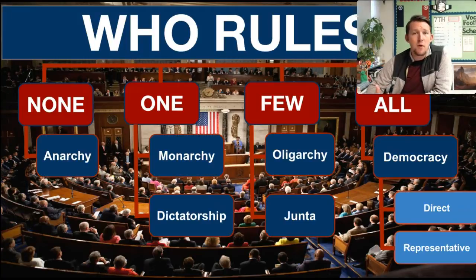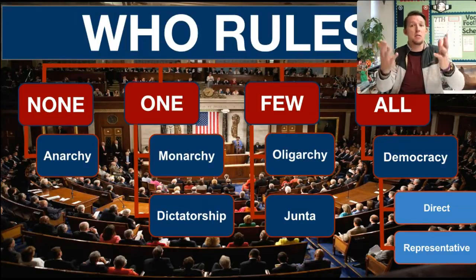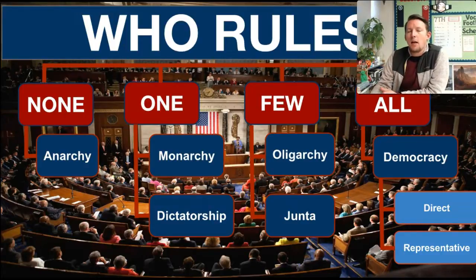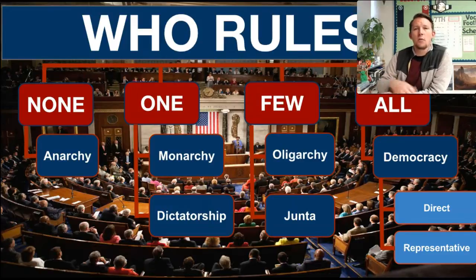Okay, so now you've had a moment to fill in the chart based on how you think it actually works out. Let's look at it. So if nobody's in charge, it's considered anarchy, right? No one's in charge, it's chaos. That would be the idea that Hobbes was talking about. One person's in charge, it would be an absolute monarchy or a dictatorship. A few people are in charge, an oligarchy, or what is known as a junta, which is kind of a military dictatorship. And a democracy is when all people are in charge.